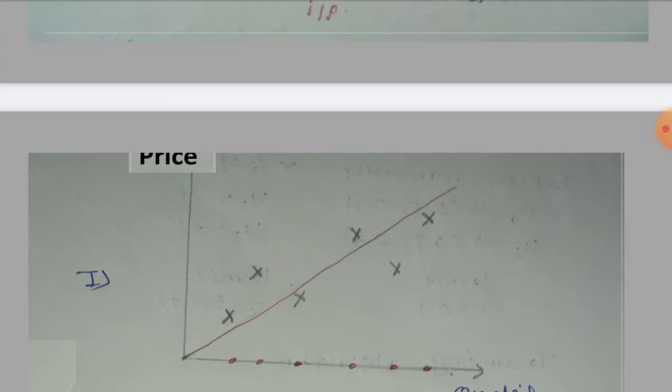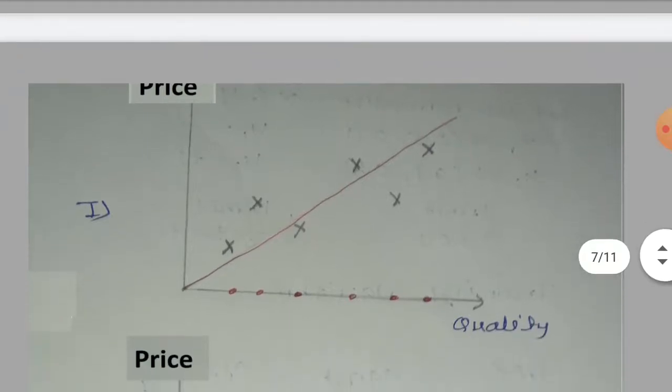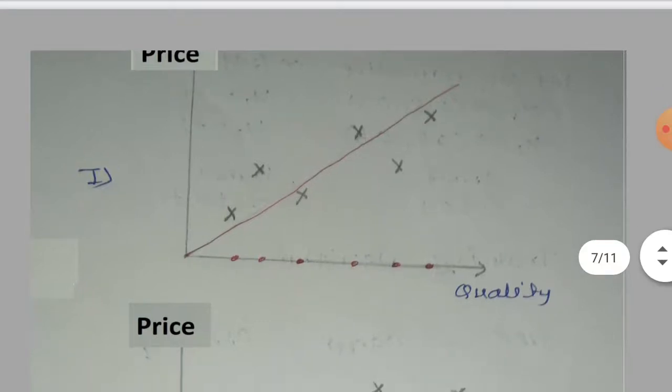We'll try to draw a straight line as we have done in classification, and try to cover all the points. Now we have to draw a line which should cover all the points. Can we draw a single line which covers all the points? No, but we can draw a middle line from all these data points. So this red line is drawn from the data points. So this is one way.